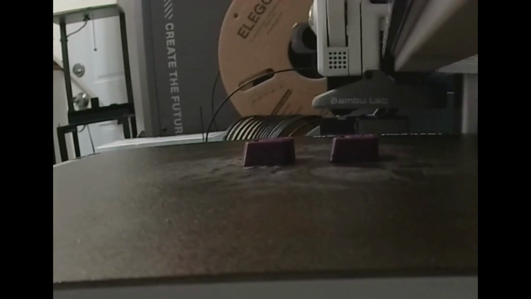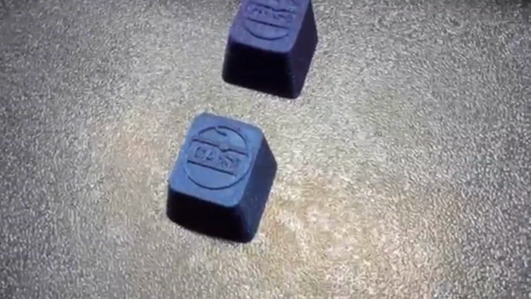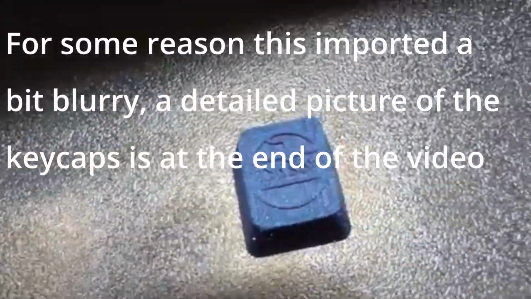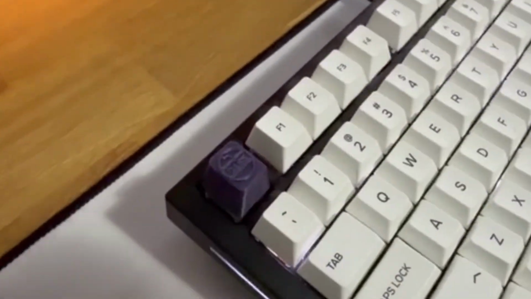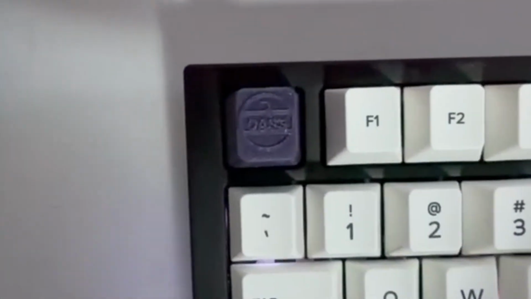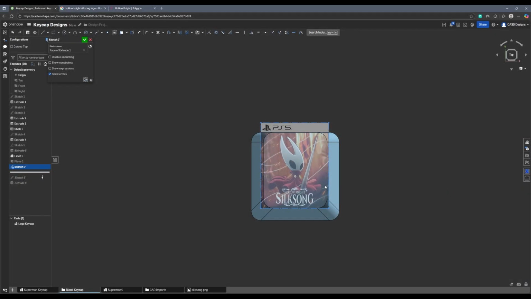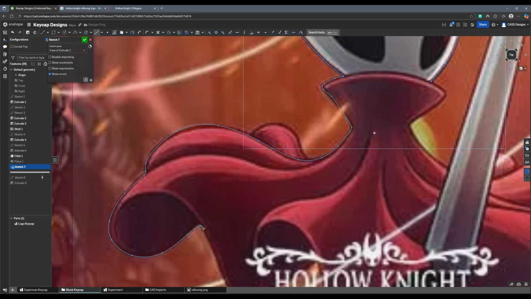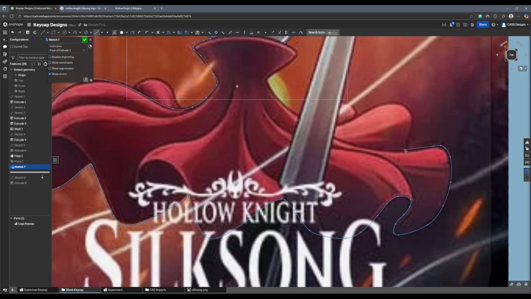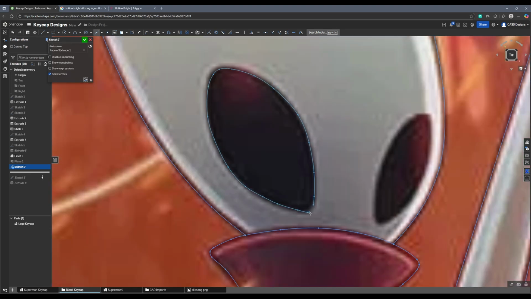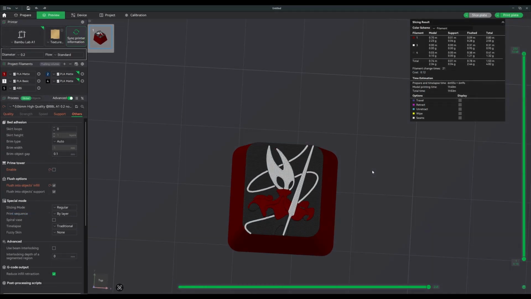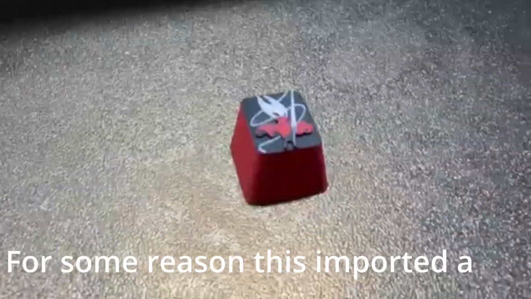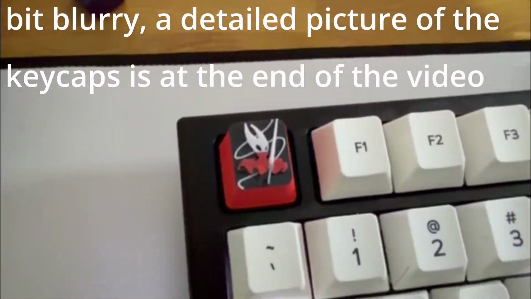To print these, I'm using a Bambu Labs A1 with a 0.2mm nozzle and regular PLA. They both came out pretty well and fit perfectly on my keyboard. Using the same methodology as I demonstrated in this video, I made a custom Hollow Knight Silksong keycap design that I wanted to print out. I'm actually extremely happy with how this looks and impressed that such a cheap printer can produce this quality.